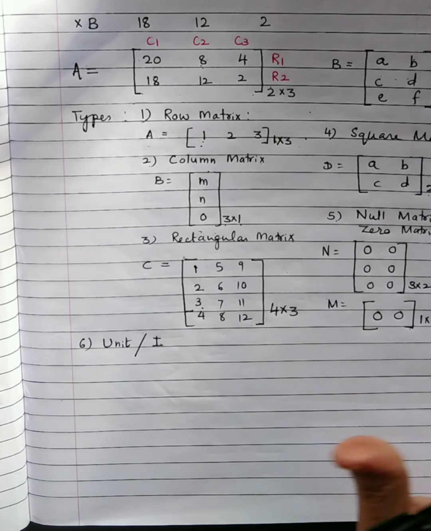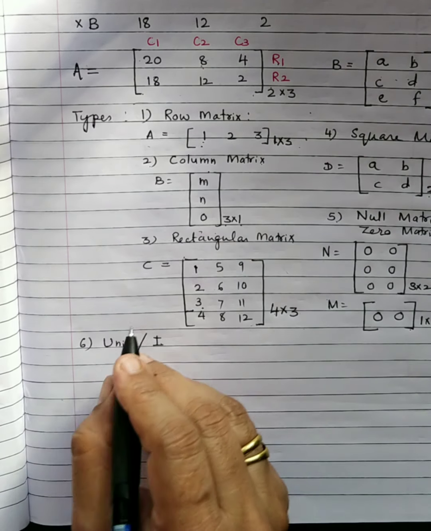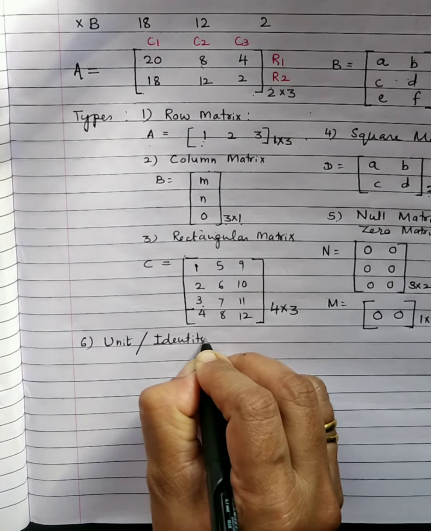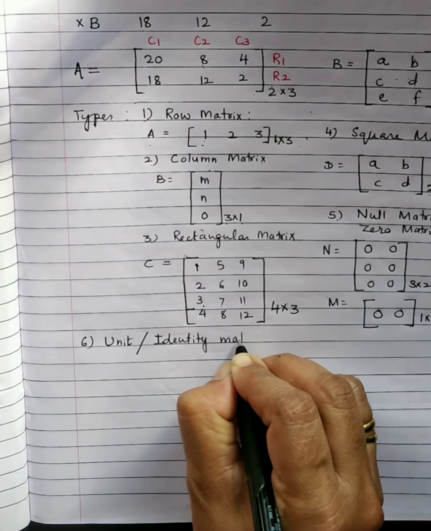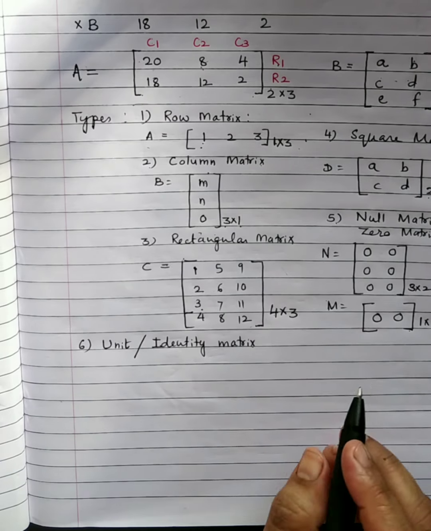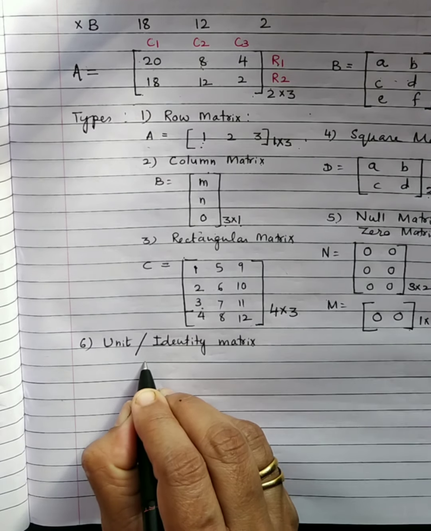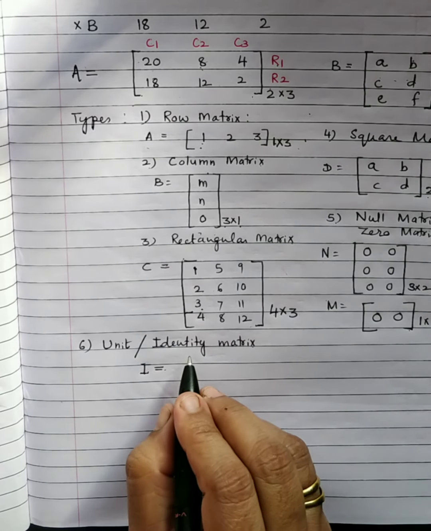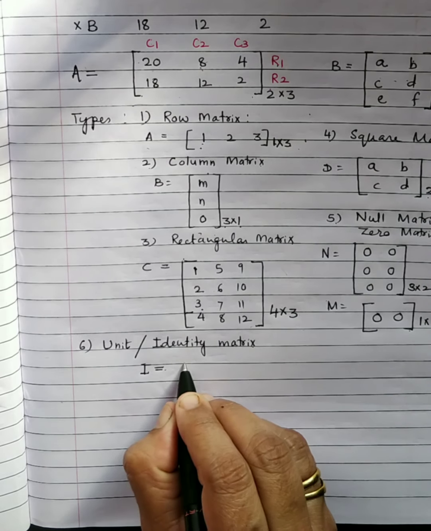That is why a single element 0 cannot be a matrix. Okay, so unit or identity matrix. You have to have a square matrix. Imagine a square matrix. The identity matrix is denoted by I. That is what you have to remember, and the identity matrix is always a square matrix.